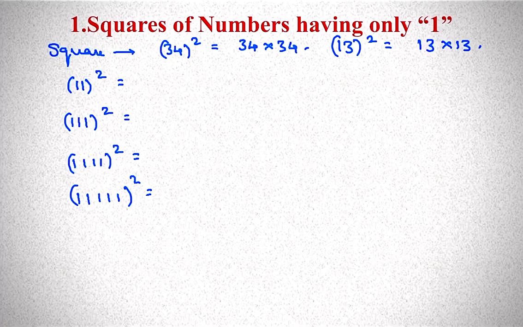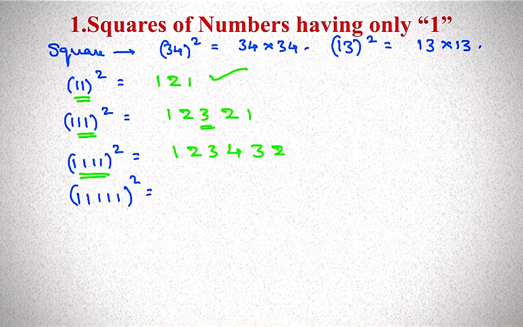If you check 11 square, how many digits are there? 2 digits. So increase up to 2 and decrease up to 1. If it is 3 digits, 1, 2, 3, 2, 1. You should not repeat 3 again. If it is 4 digits, 1, 2, 3, 4, 3, 2, 1.